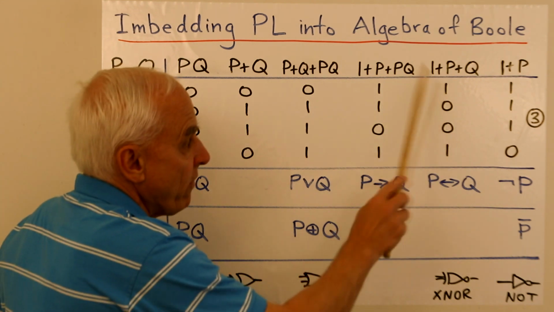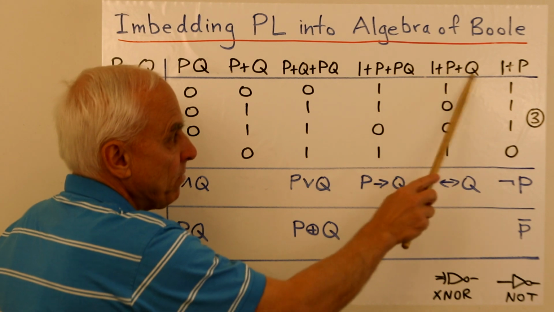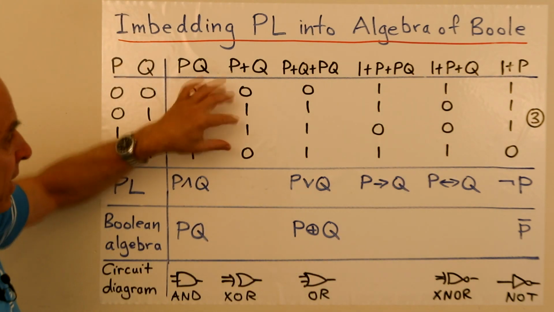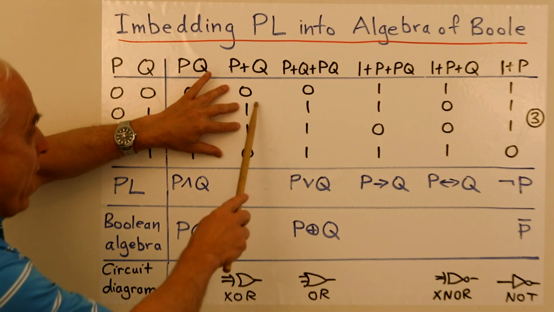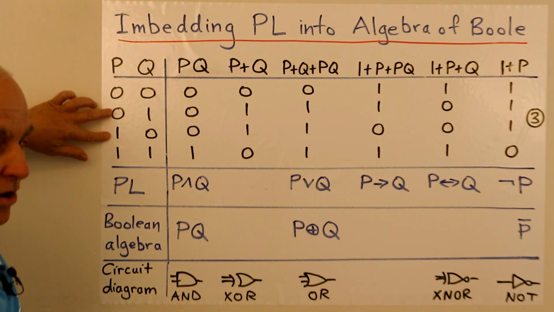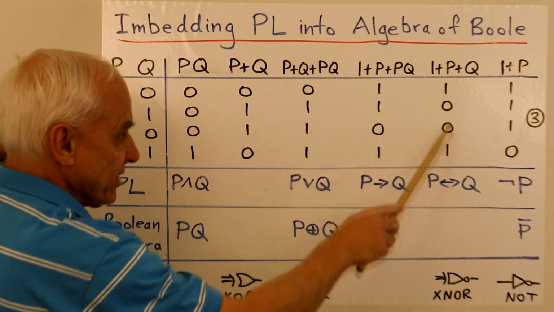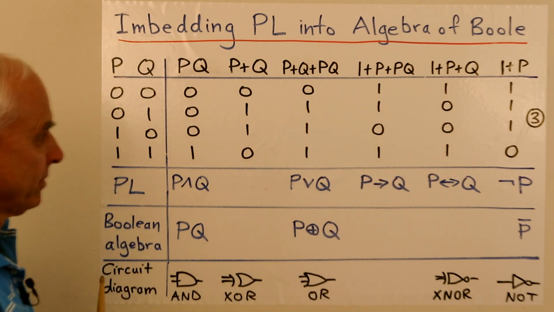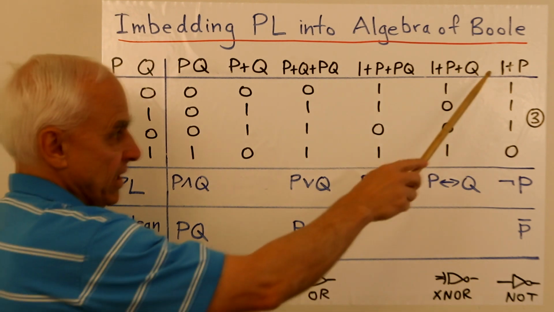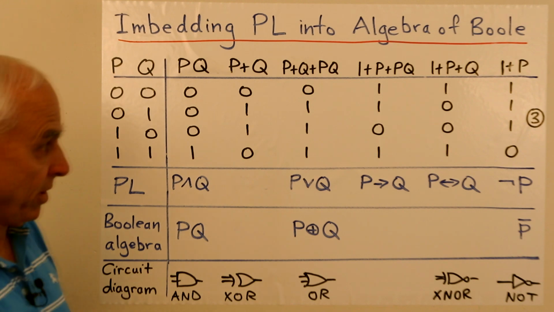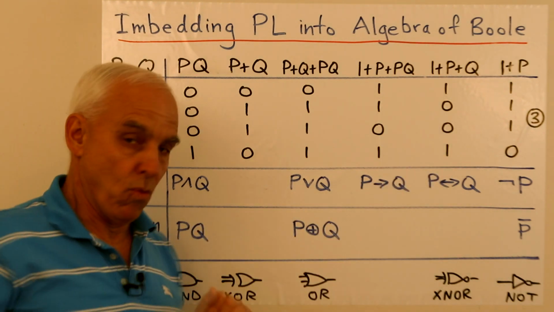This one is the equivalence. 1 plus P plus Q. It's the negation of the addition. The addition is 1 precisely when the two things are not equal. This one then is 1 precisely when they are equal. And here is the negation of P expressed in the language of the algebra of Boole. To negate something, we add 1 to it.